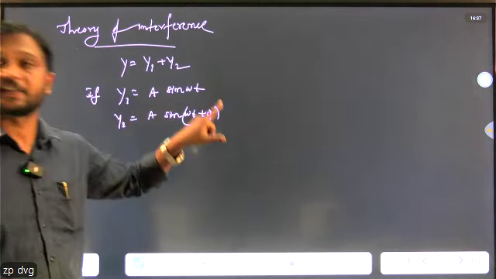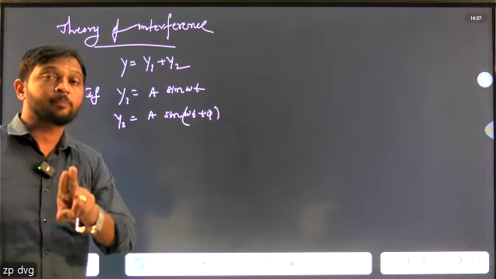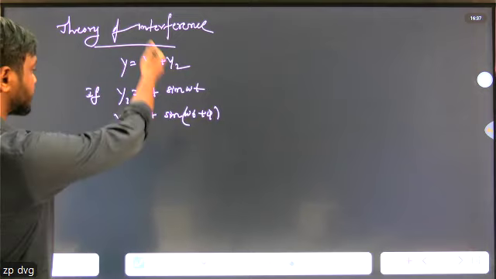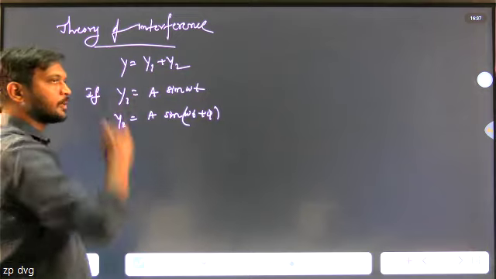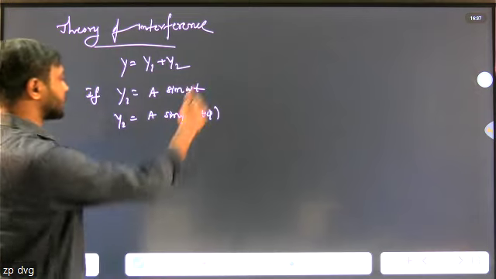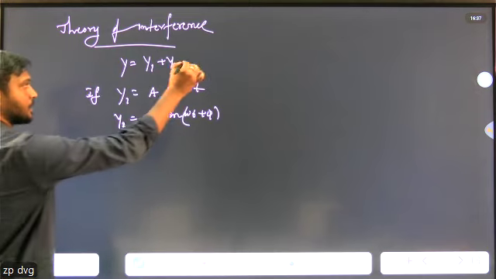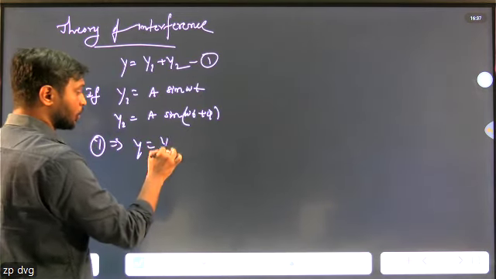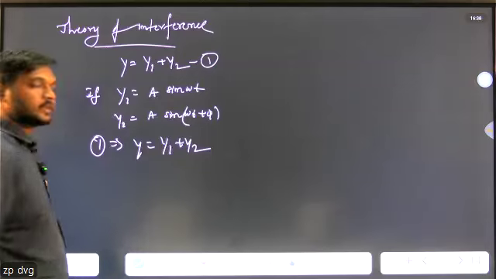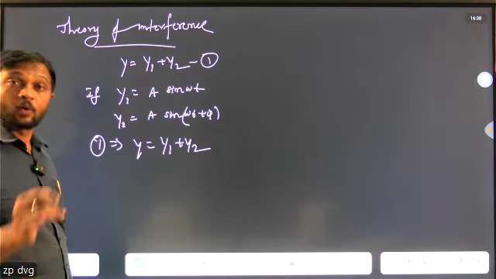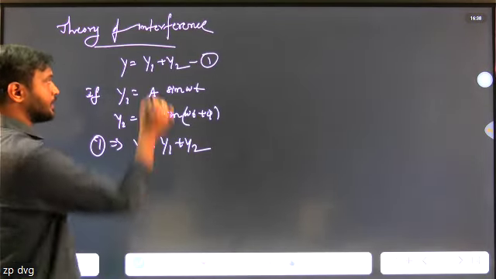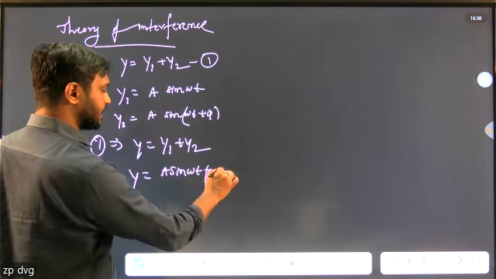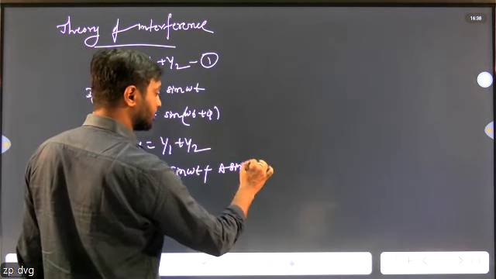Theory of interference. If two waves having the same amplitude are superposed on each other, then what is the displacement equation of the first wave? y1 equals a sin omega t and y2 equals a sin of omega t plus phi. Then, according to the superposition principle, equation number 1, y equals y1 plus y2. Then y equals a sin omega t plus a sin of omega t plus phi.